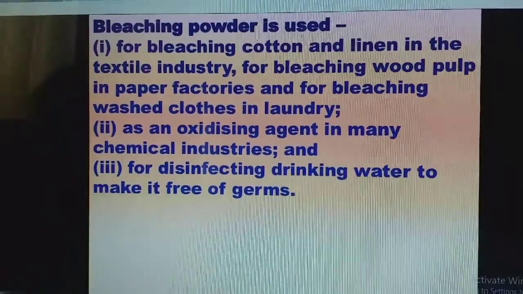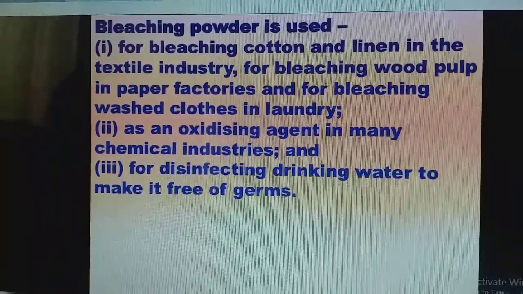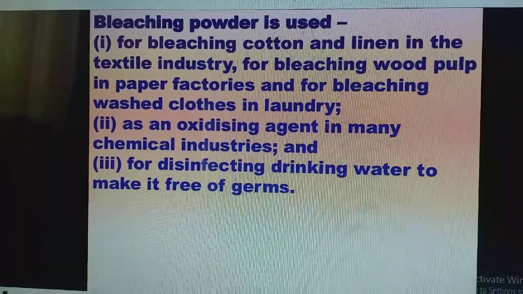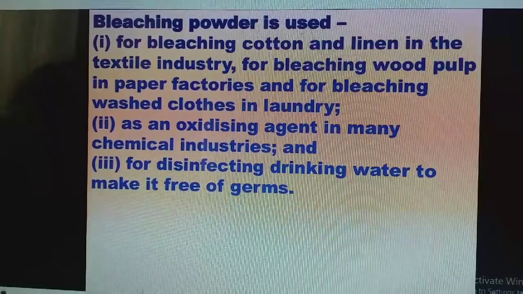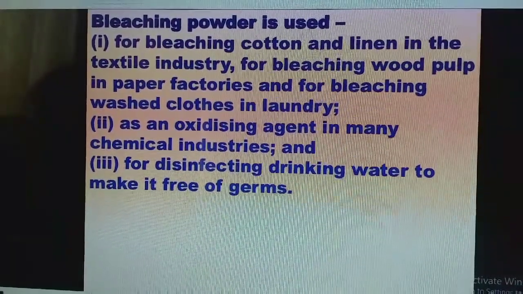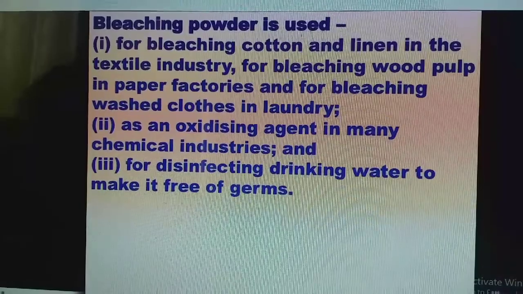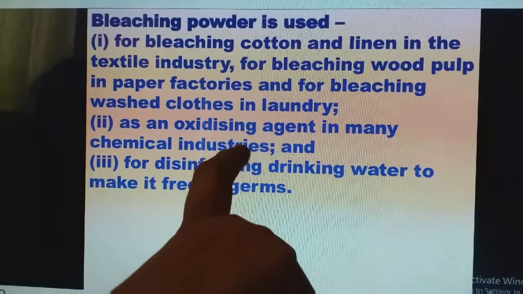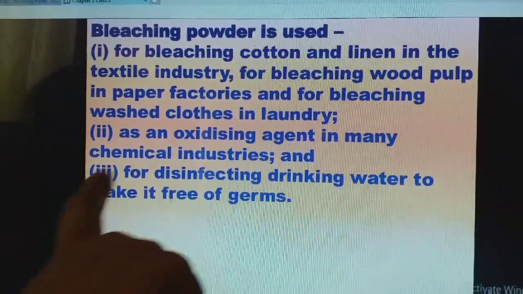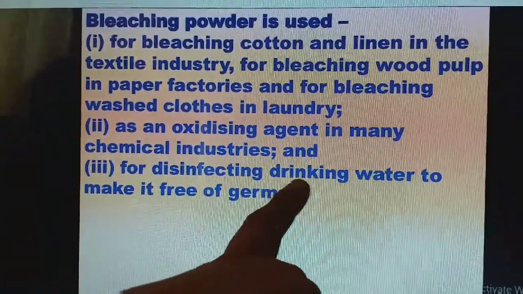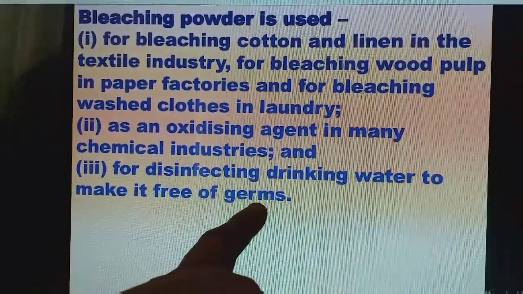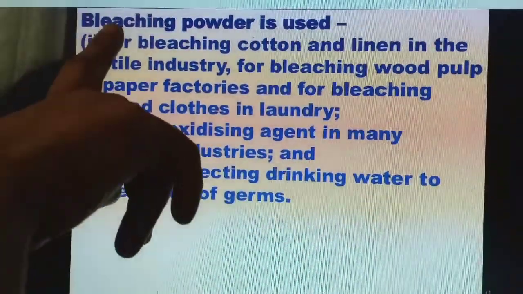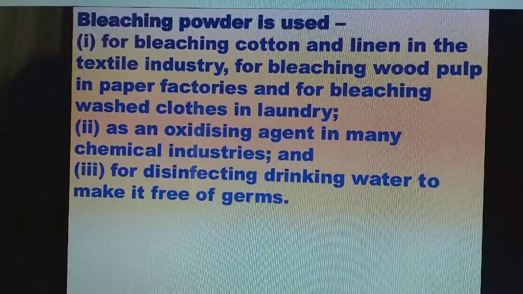Next, bleaching powder, where is it used? It is used for bleaching cotton and linen in the textile industry, for bleaching wood pulp in the paper industry, and for bleaching washed clothes in laundry. And bleaching powder is a good oxidizing agent in many chemical industries. You know what an oxidizing agent is? An oxidizing agent means it gets reduced. Another name is oxidant. And it is used for disinfecting drinking water to make it free from germs. So these are all the applications of bleaching powder. How it is prepared you should know, and then where it is used.